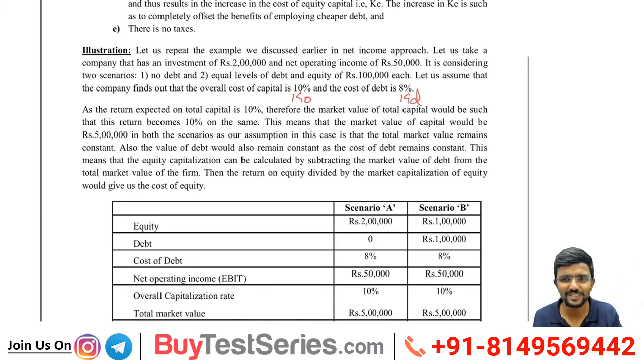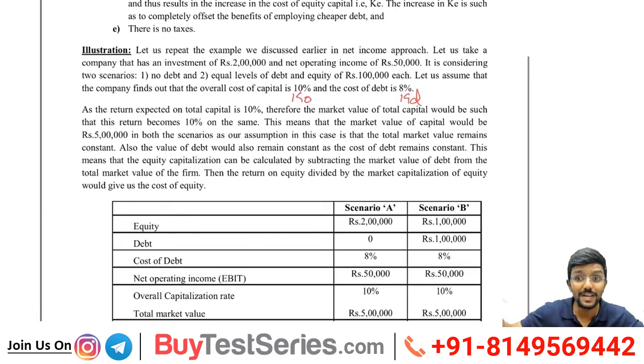Okay, now same way, sir. Simple. KD is there, KO is there. Minus one another, you will get KE. As the return expected on the total capital is 10%, therefore the market value of the total capital would be such that this return becomes 10%. This means that the market value of the capital would be rupees 5 lakh.